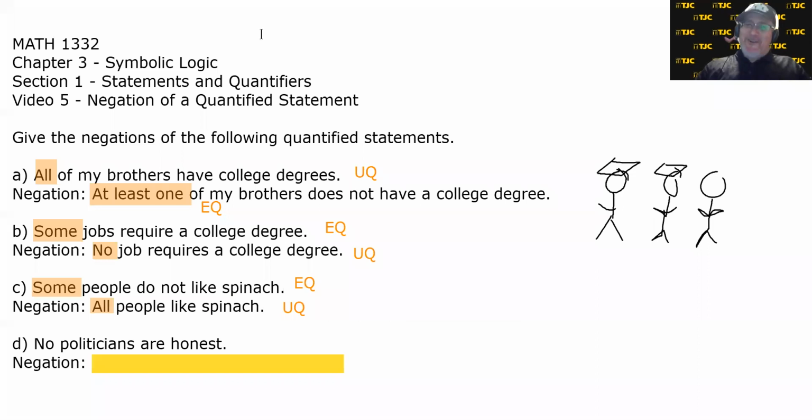No politicians are honest. I'm not saying this is true or false. Let's just say that I say the statement, no politicians are honest. What would make me a liar? Well, let's go back to our boxes and see.